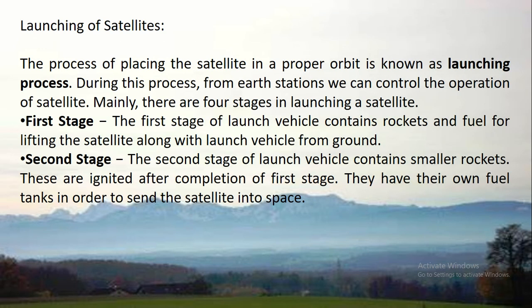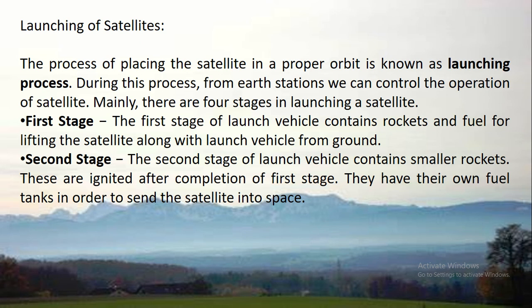Now, the launching procedure of a satellite. The process of placing the satellite in a proper orbit is known as the launching process. During this process, from Earth stations, we can control the operation of the satellite. Mainly, there are 4 stages in launching a satellite.